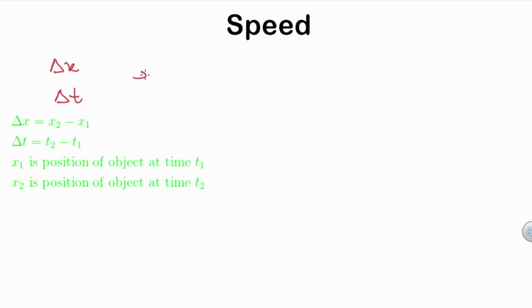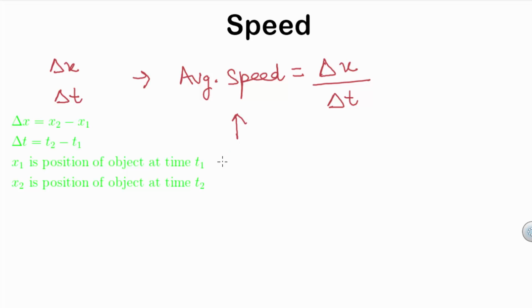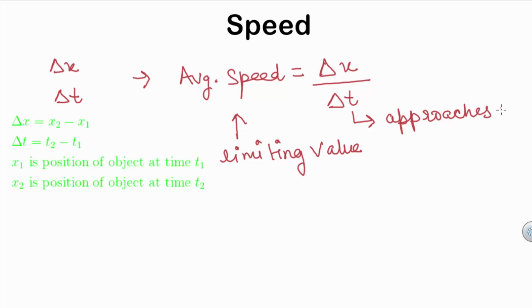Then in this case average speed is given by delta x upon delta t. Now the limiting value of this average speed, when this time interval delta t approaches 0, gives us the instantaneous speed at any time t.